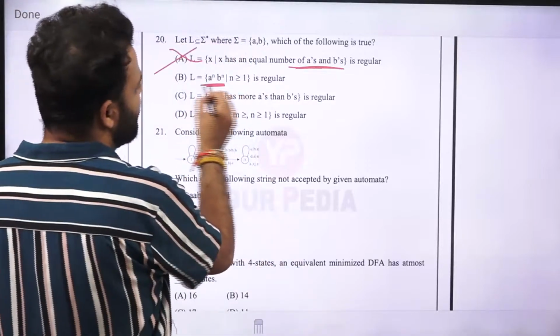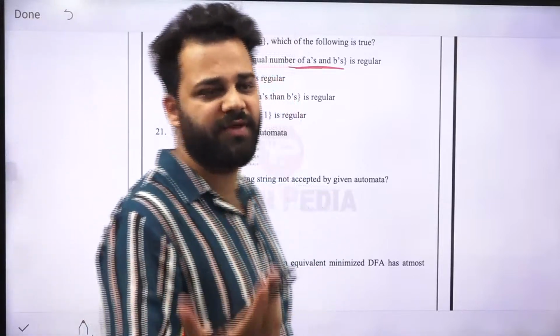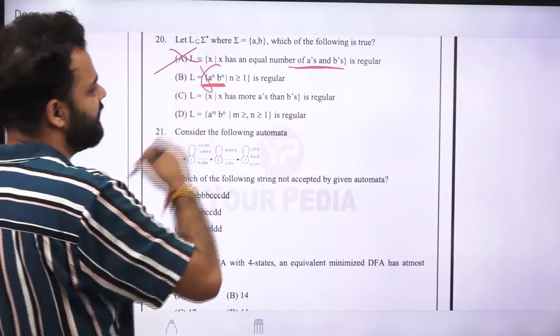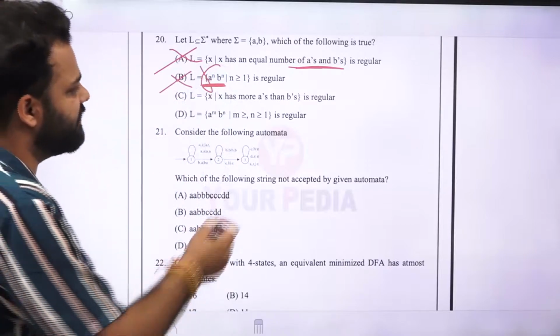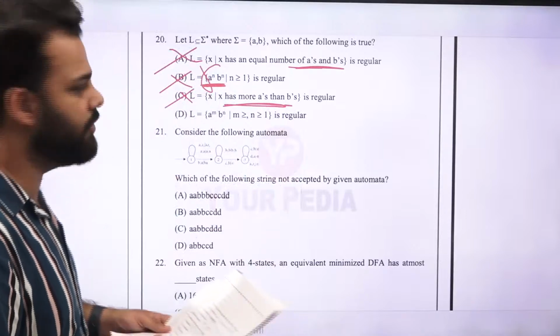Again, a raised to power n, b raised to power n. This is also you have to compare the number of a's with the number of b's. One comparison is there. Again, not regular. Has more a's than b's. Again, comparison needs to be done. Is regular. Again, not true.